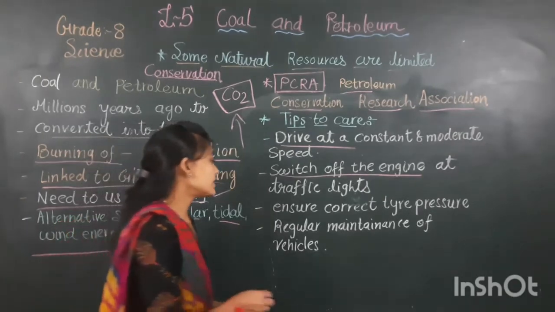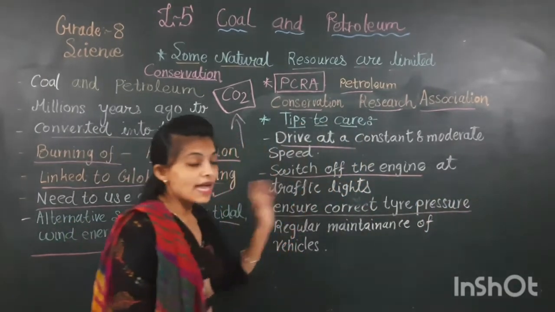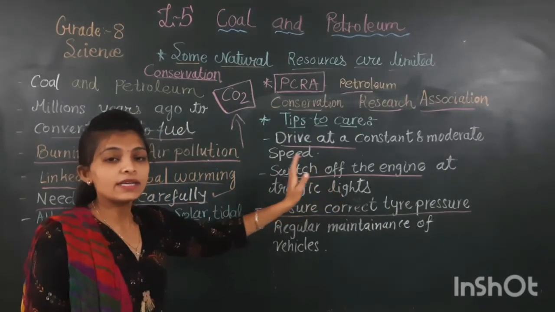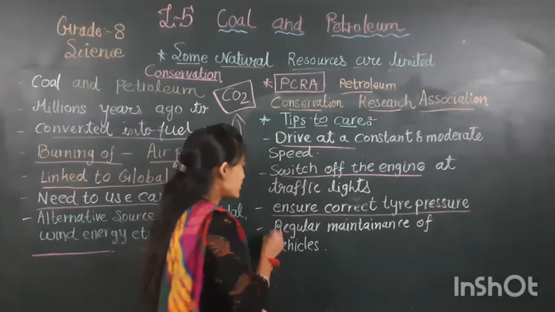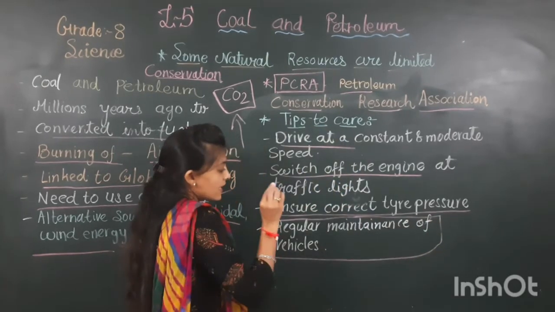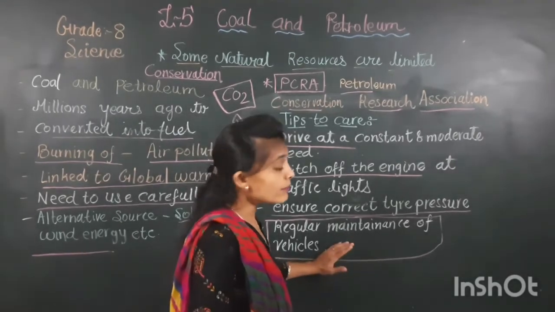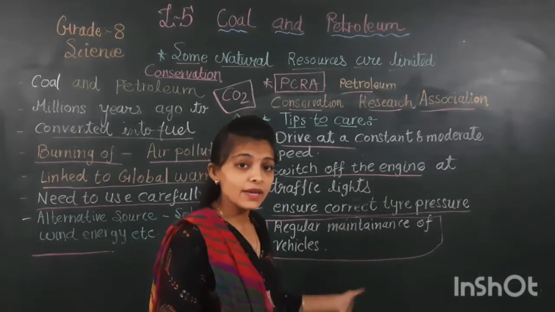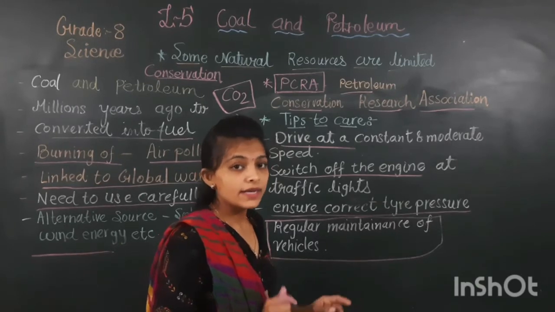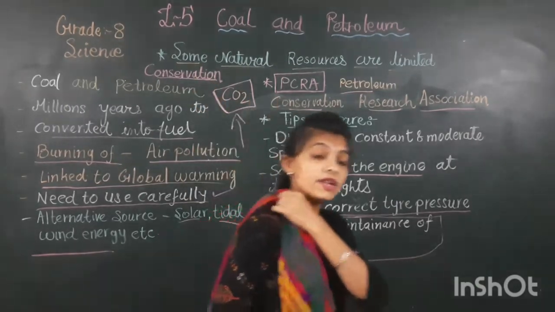Third is to ensure the correct tire pressure. आपको आपका टायर का pressure check करना है correctly. And the most important thing is regular maintenance of the vehicles. Regular maintenance of the vehicles means you have to do your vehicle service regularly at proper intervals of time. So these are ways of conservation of natural resources.